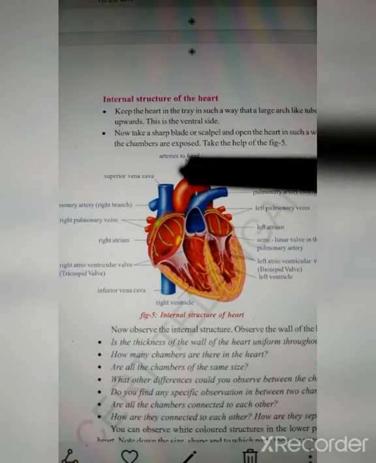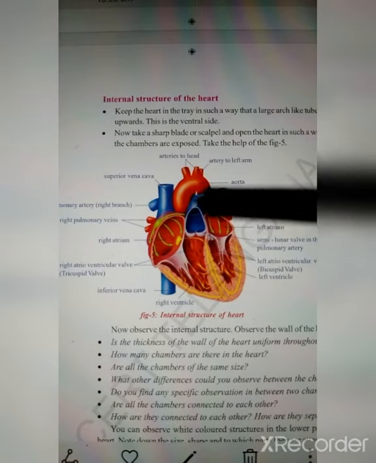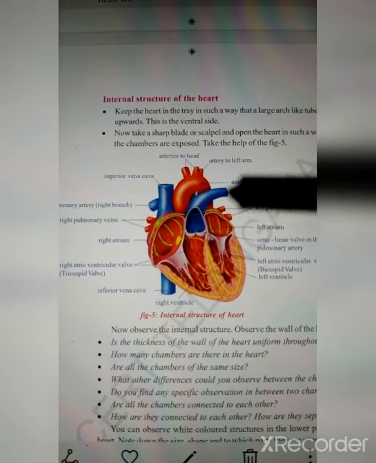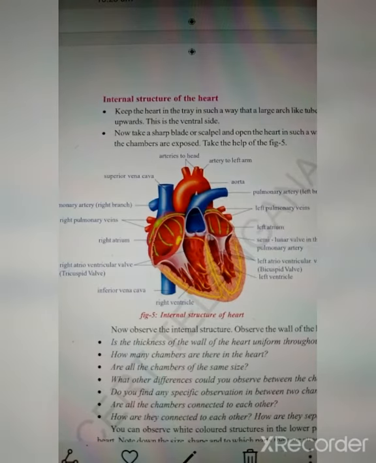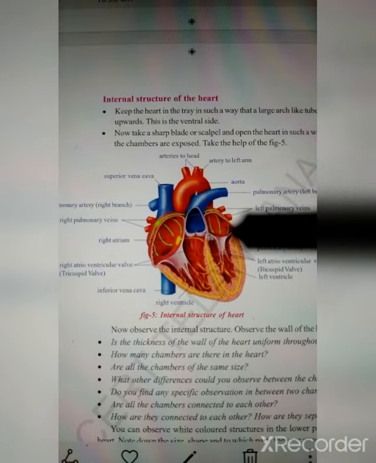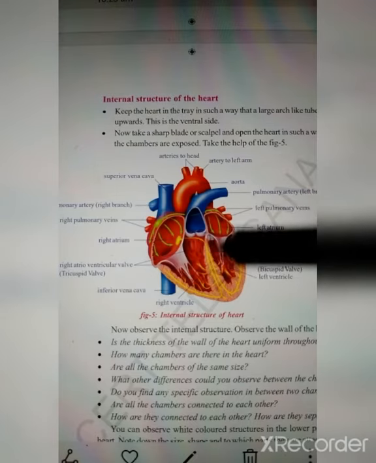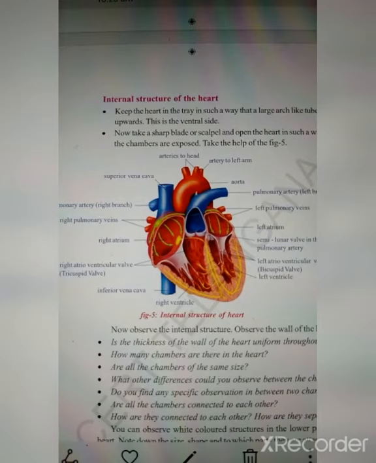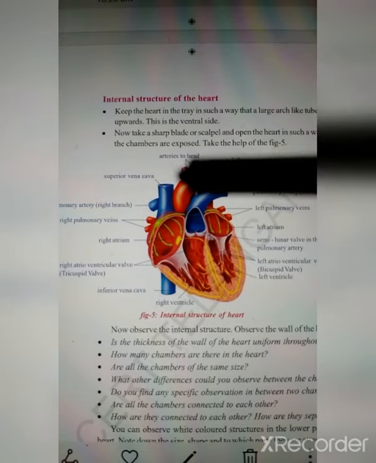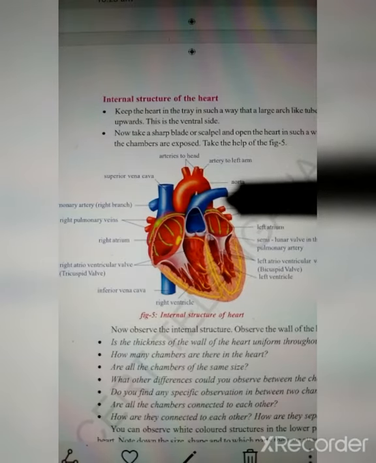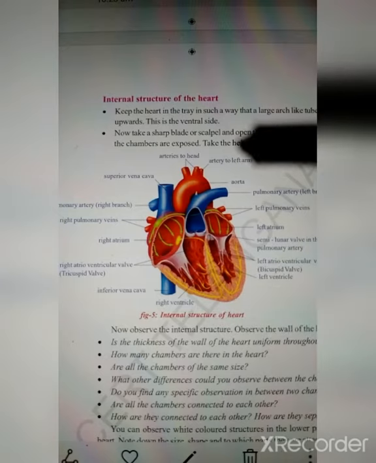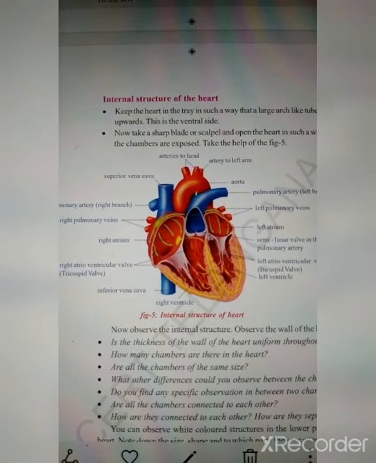In simple words, you can say that the atriums receive the blood at one point of time, and in the next, after the completion of the blood flow to the ventricles, it would be pumped out of the heart. So the heart receives the blood at a particular point with the help of the atrium, and it pumps the blood out of the heart. In the next, after the completion of the first process, the second process will occur.